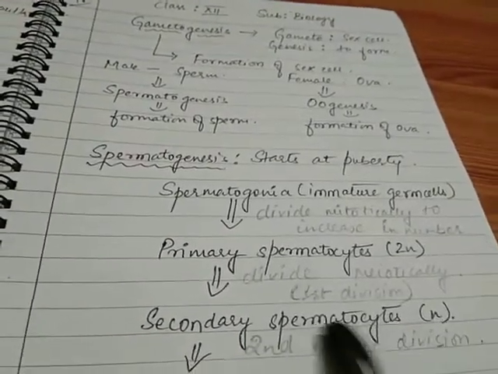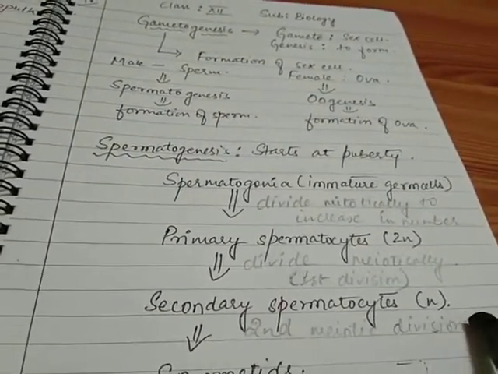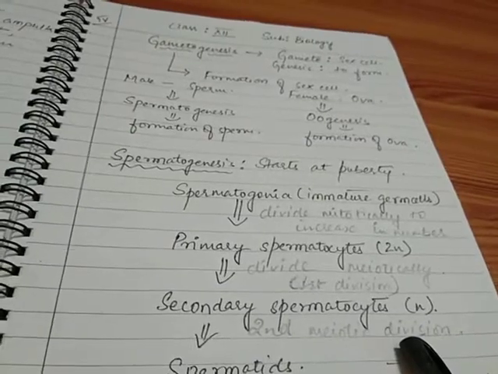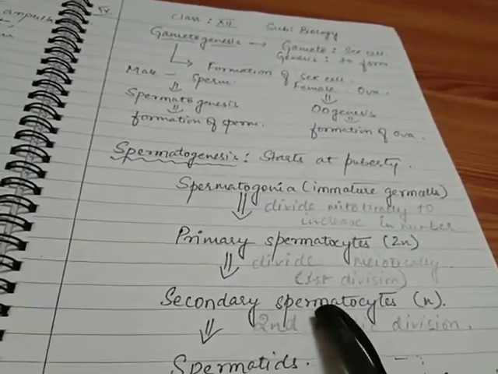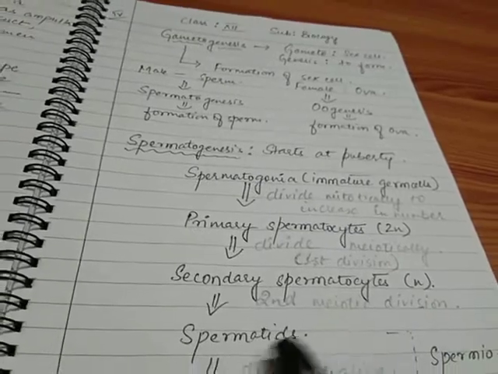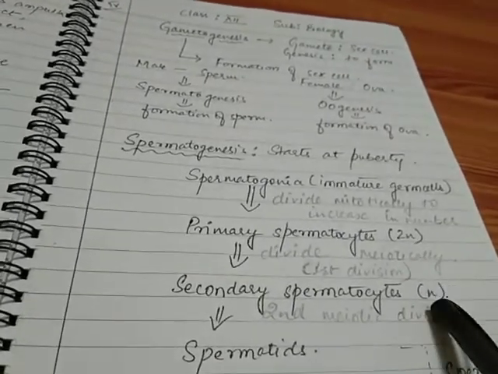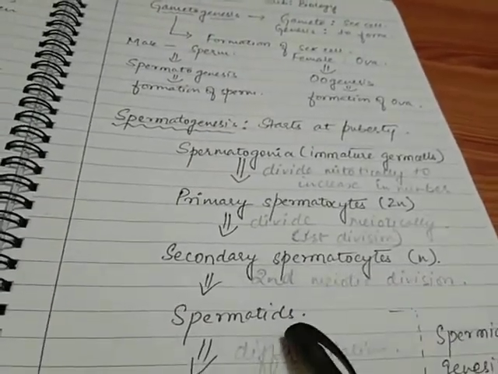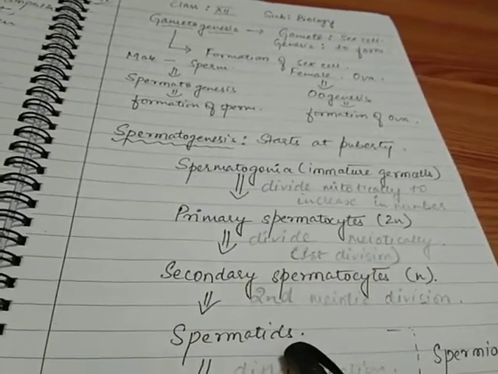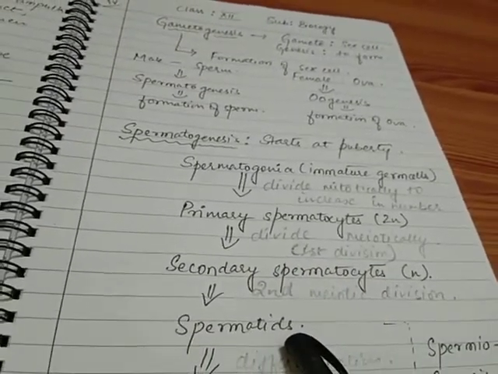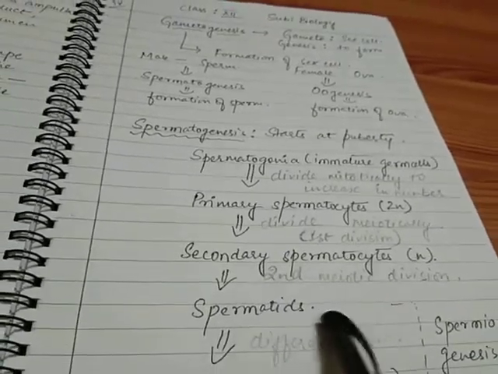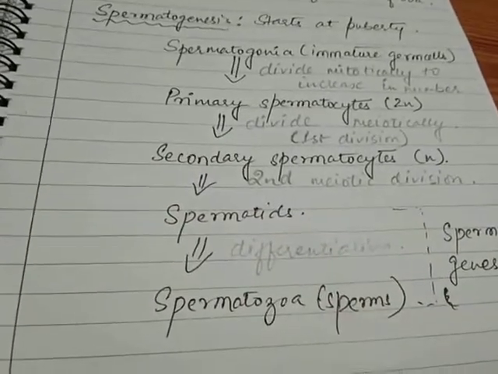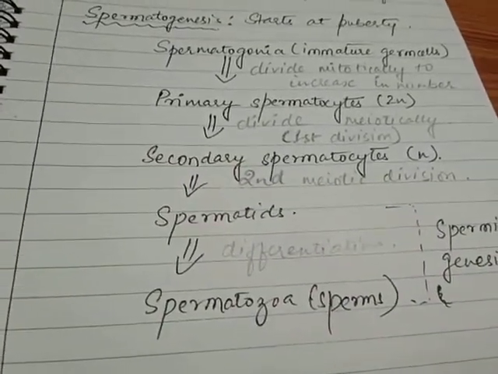Now the secondary spermatocytes will complete the process of meiosis and will undergo the second meiotic division. Now the second part of the meiosis is equational. So this secondary spermatocyte will form equal daughter cells, here equal means equal number of chromosomes. So secondary spermatocytes will now form the spermatids which will have equal number of chromosomes, that is haploid chromosomes. Now finally these spermatids differentiate to form the spermatozoons or the spermatozoa. These spermatozoa are the active sperms.